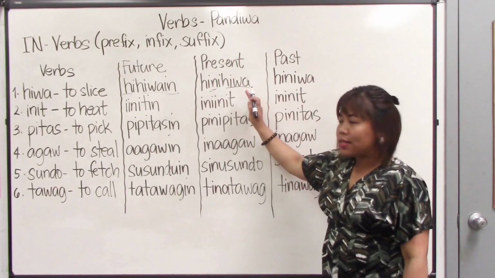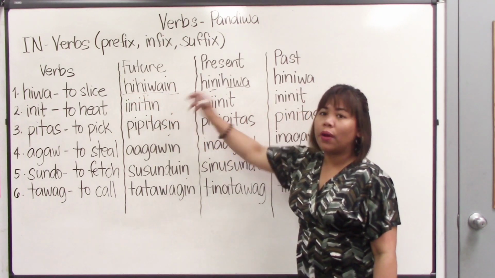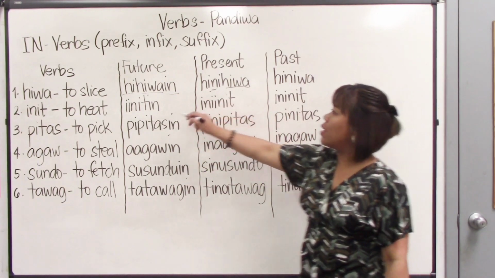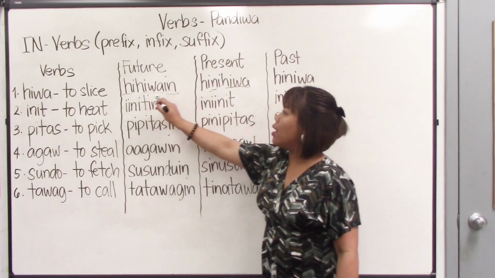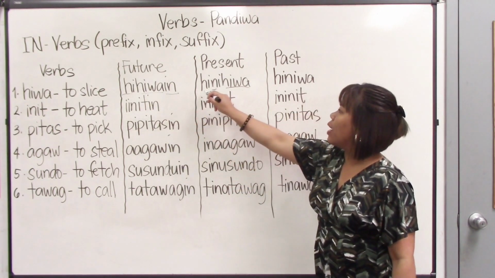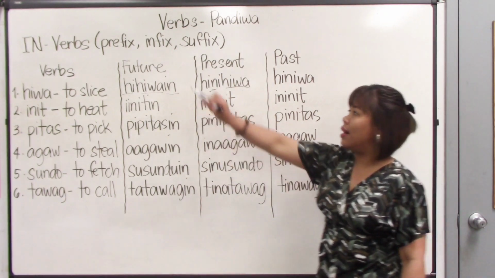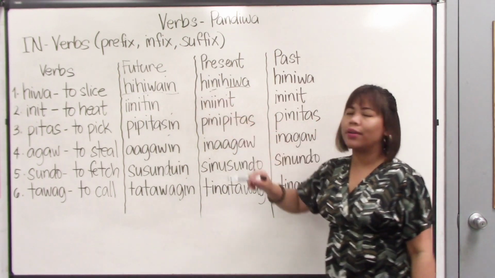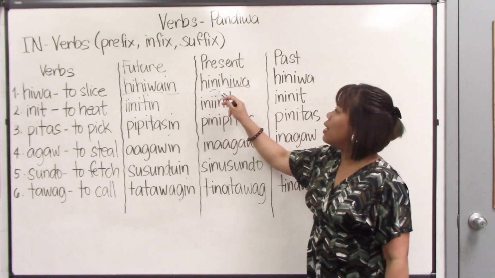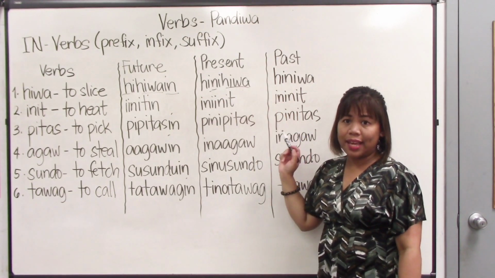In forming the present tense, we copy the future tense of the verb minus the suffix in. So what we copied here is the word hihiwa only. No in at the last. So we copied it here, and then we inserted the in after the first letter of the word hihiwa. So it became hinihiwa. That's how we form the present tense.